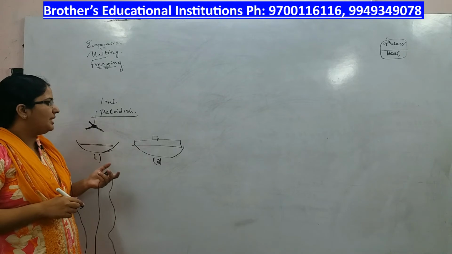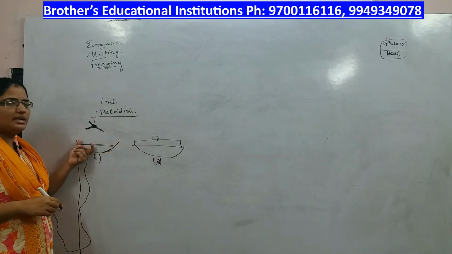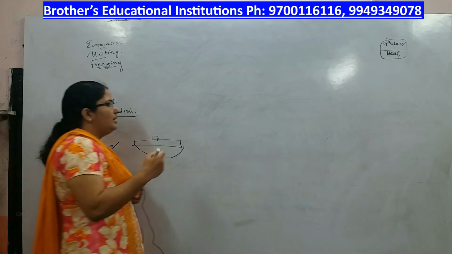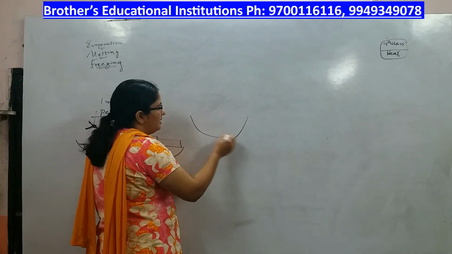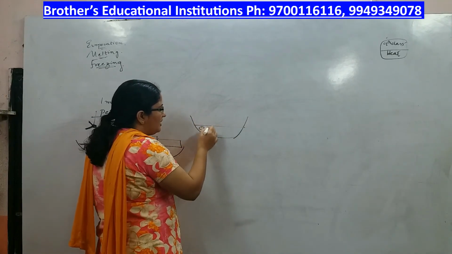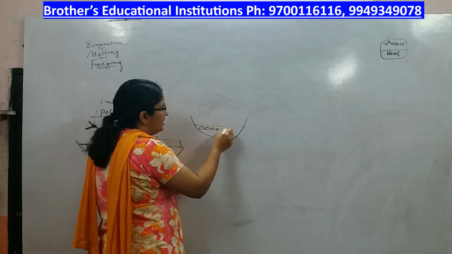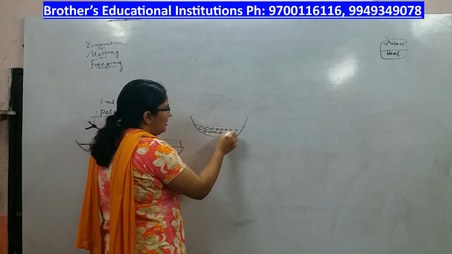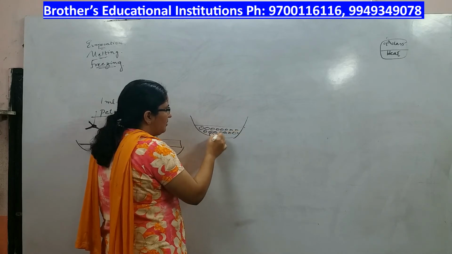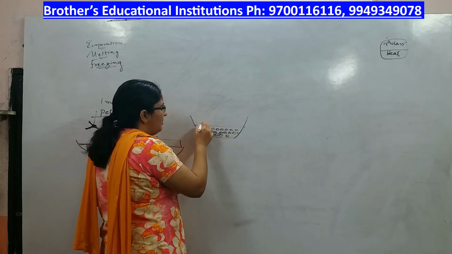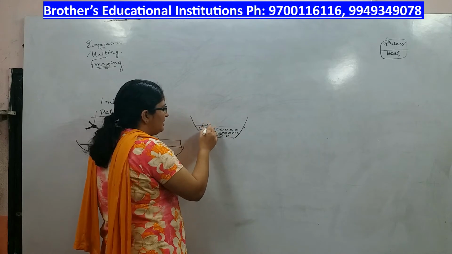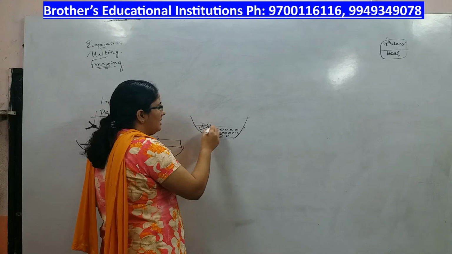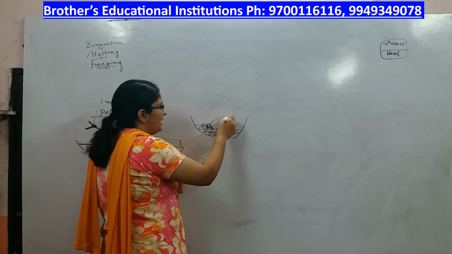Now, what is happening? How are the particles escaping out? Let us discuss. If you take the petri dish, the molecules of the spirit will be in random motion. Because they are in motion, the particles at the surface, if they collide with the particles inside, gain energy and escape out.